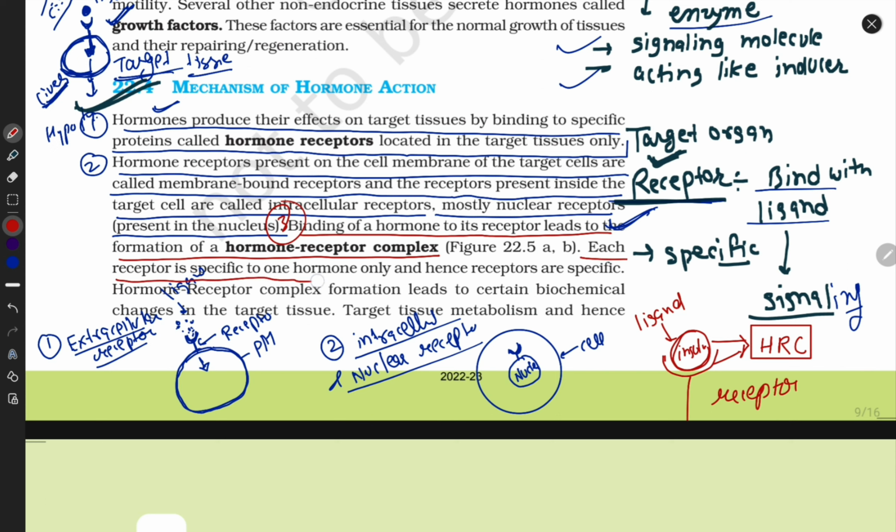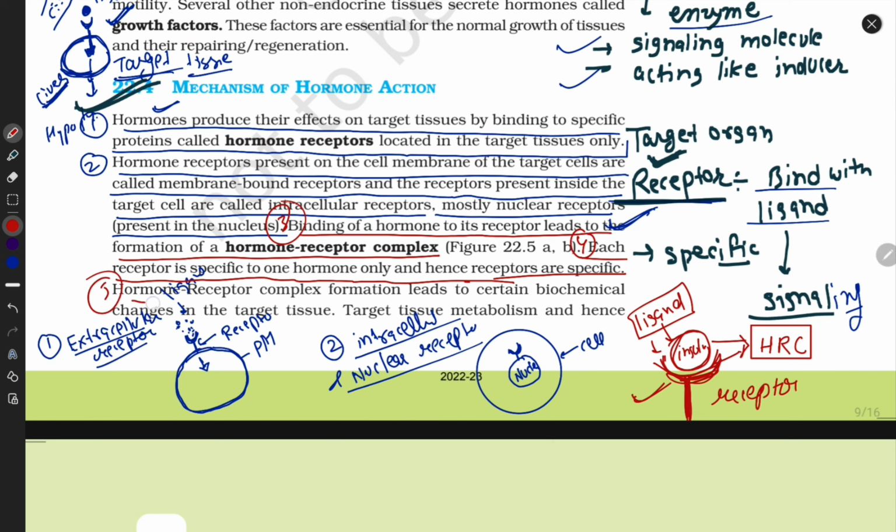Each receptor is specific to one hormone only. Hence receptors are specific. Fourth special property: this binding is very specific. The ligand is very specific for its receptor, and the receptor is very specific for its ligand. Not just any ligand can bind with the receptor. Only the specific receptor can bind.